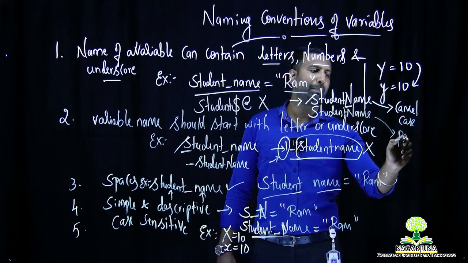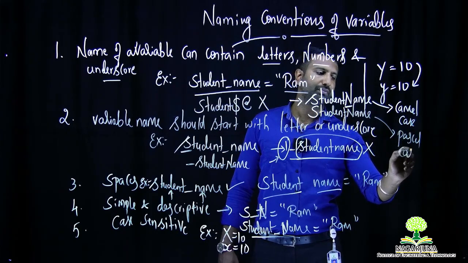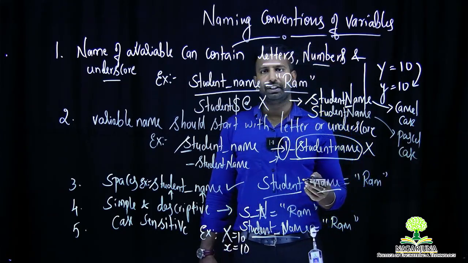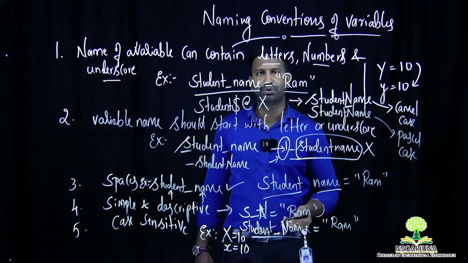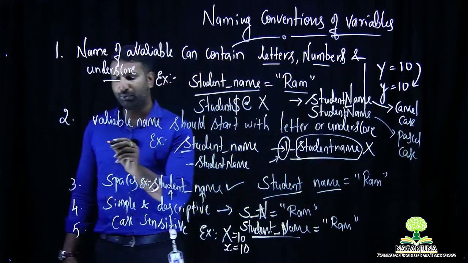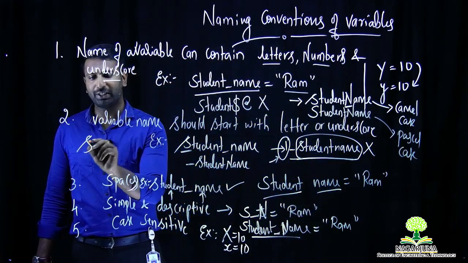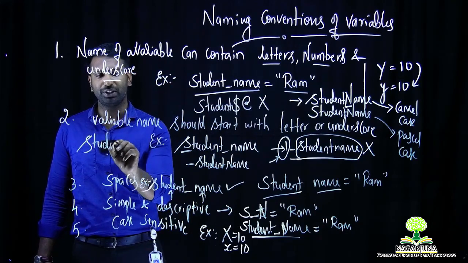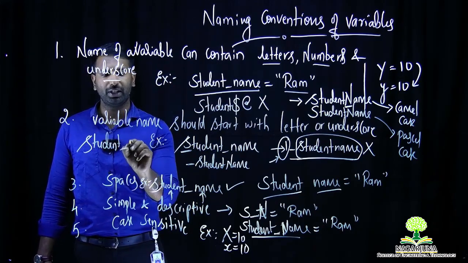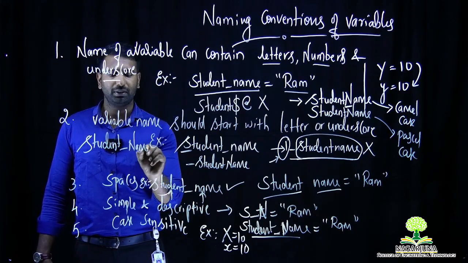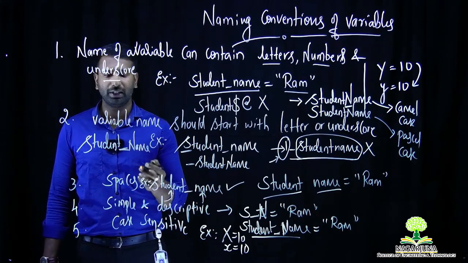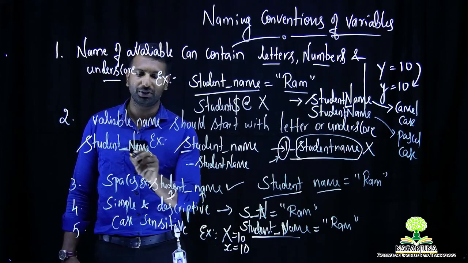This is Pascal case. Similarly, there is another way which I have used in my explanation. Instead of doing that, you can directly write it like this. Either use uppercase or lowercase, where you are separating each and every word with an underscore. This is another way, which is called snake case.